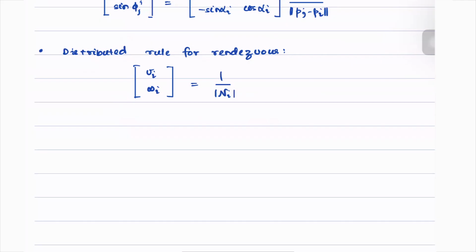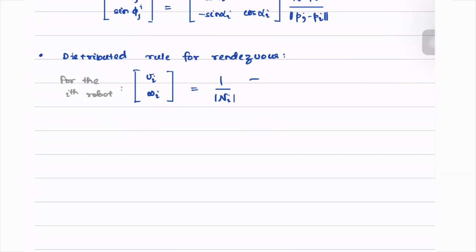Please note that this rule is for the ith robot. We take the summation over j, belonging to the neighbors of i, of cos phi ji and sine phi ji.